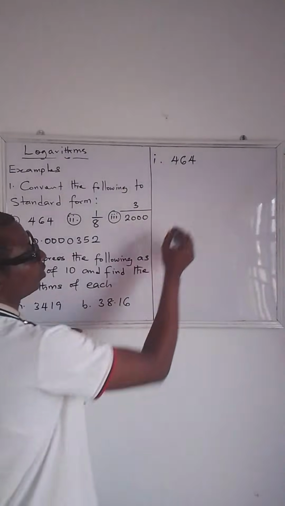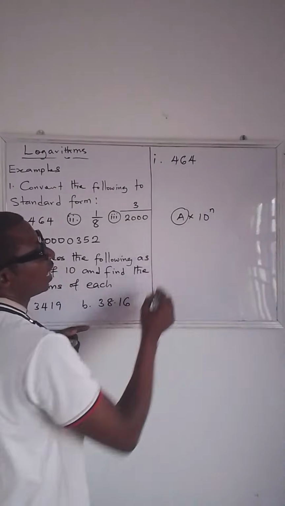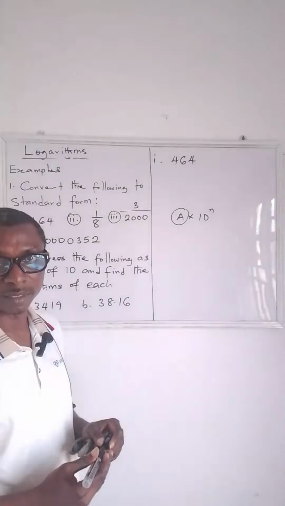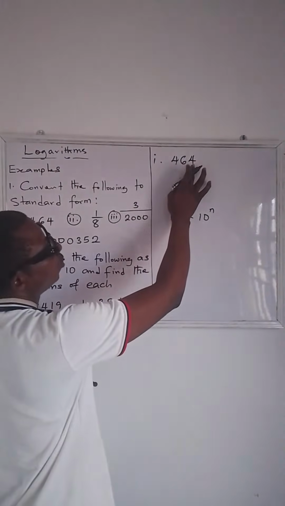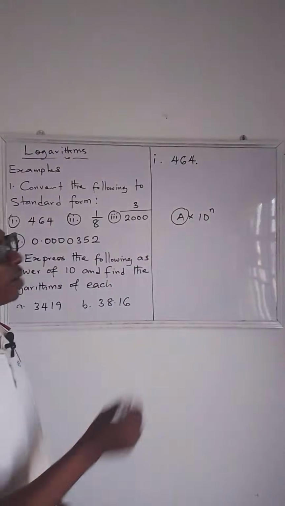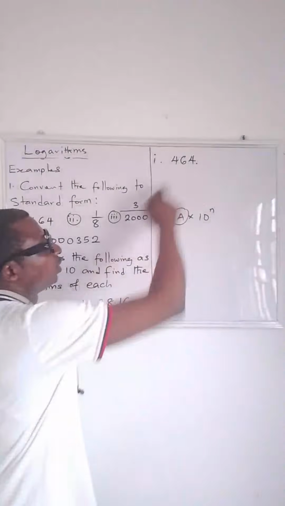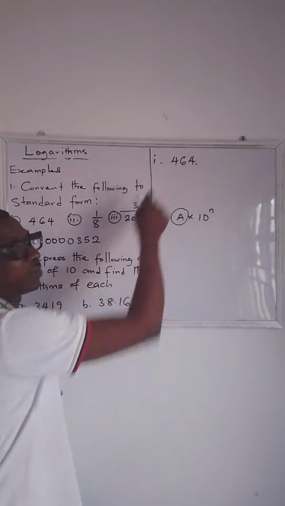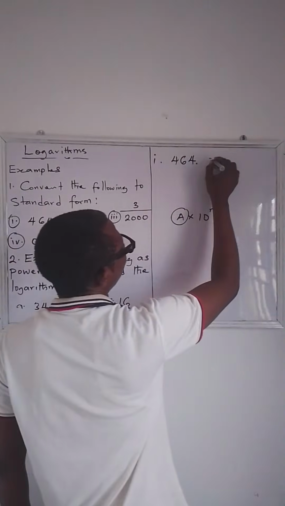A number in standard form is always in this form: A times 10 raised to the power of n, where A lies between 1 and 10, and n here is an integer. In this case, we are going to move the point. Whenever you write a number, there's always a point at the back. So I'm moving this point to the back of the first significant digit in this number. The first significant digit here is 4, so the point must be at the back of the 4.